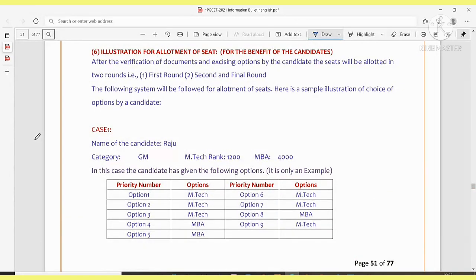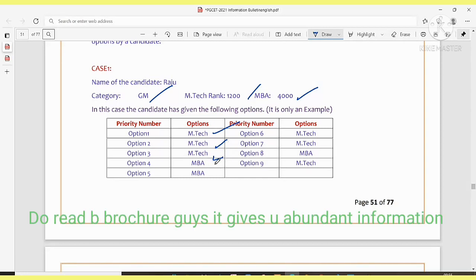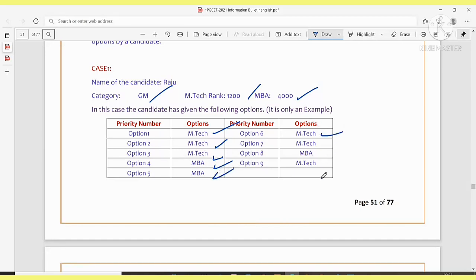See, in case 1, this is just an example. The name of the candidate is Raju, category is general merit, and in MTech he secured 1200, whereas in MBA he secured 4000. See here how to opt. Raju is very much interested in MTech, so he gave option 1 in the priority number column. Option 2 is again MTech, option 3 also MTech. Option 4: what if I don't get the MTech seat? Let me try for MBA. He's interested like this, and based on his interest he is opting.